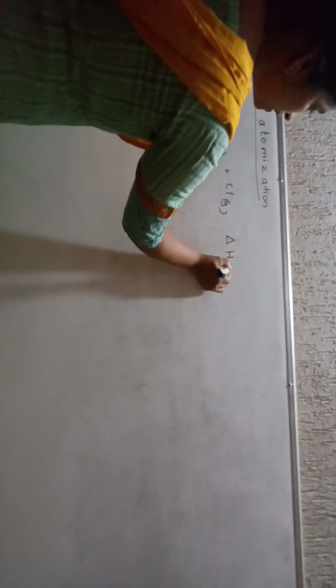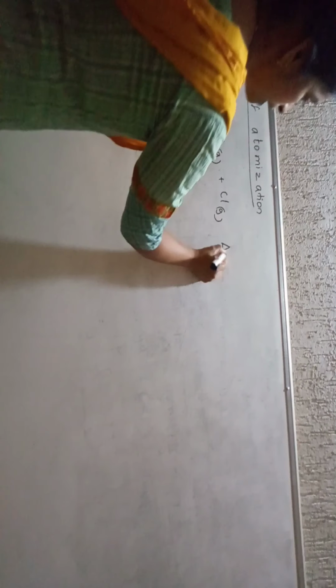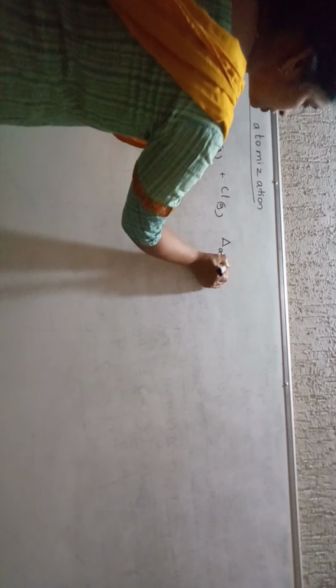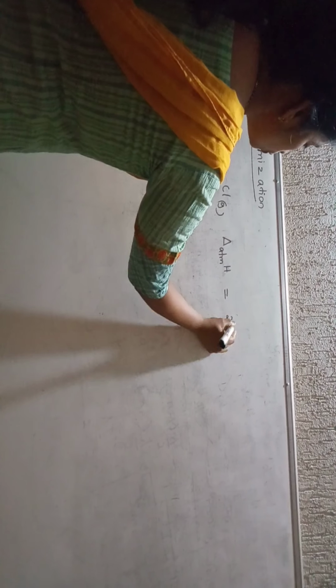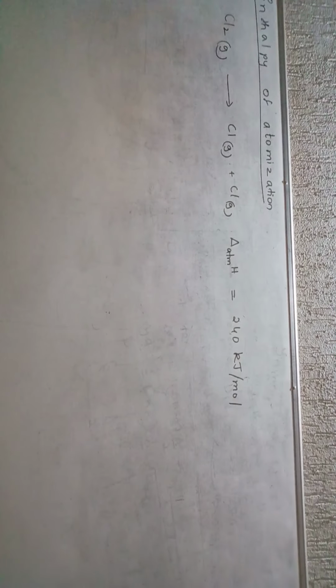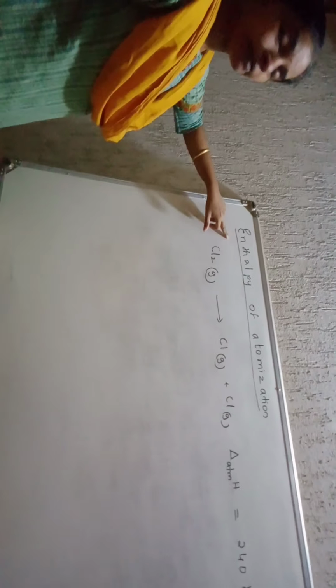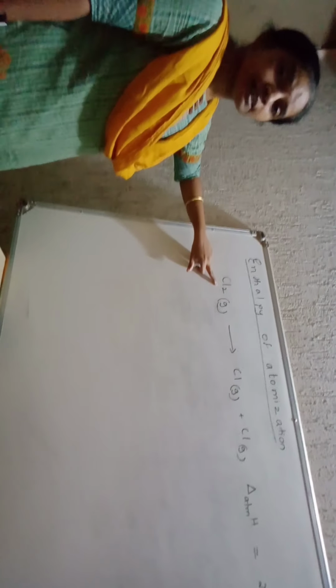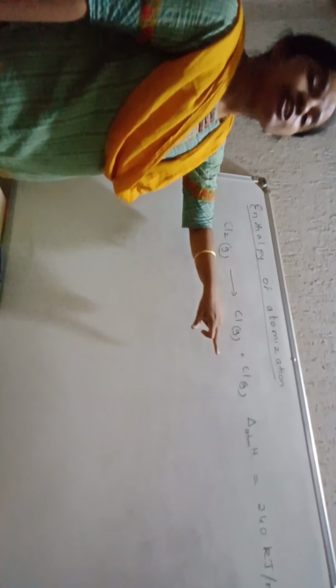The enthalpy of atomization, write ATM, delta ATM H is equal to 240 kilojoule per mole. Example number 1. I'll repeat again. Enthalpy of atomization is the enthalpy change taking place when 1 mole of a gaseous substance is completely dissociated into gaseous atoms. The enthalpy of atomization is positive, given by 240 kJ per mole.